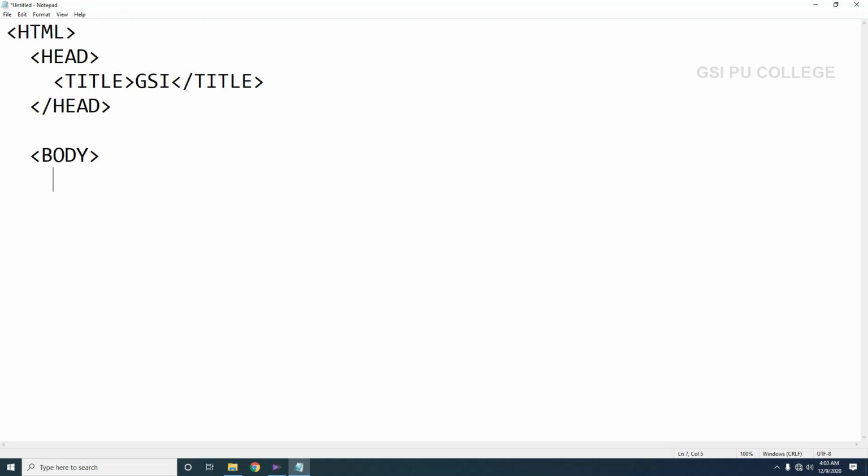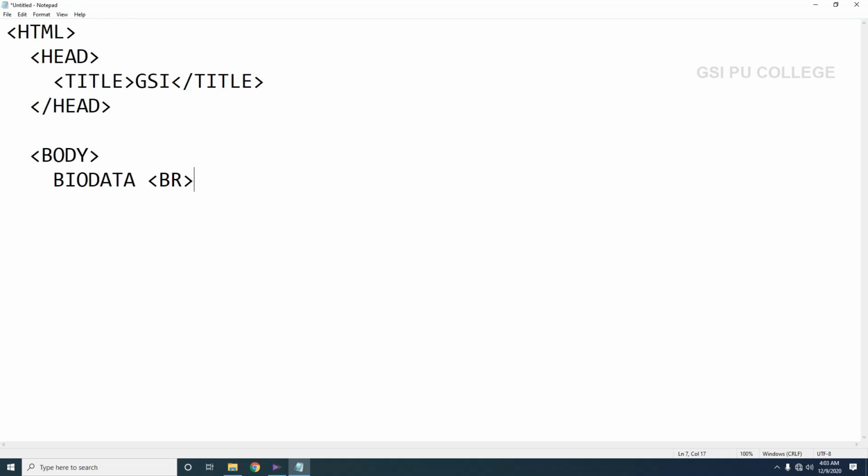So the first line I will write as biodata, and to go to the next line we have to make use of the BR tag. This I have explained in theory class. The BR tag stands for line break.